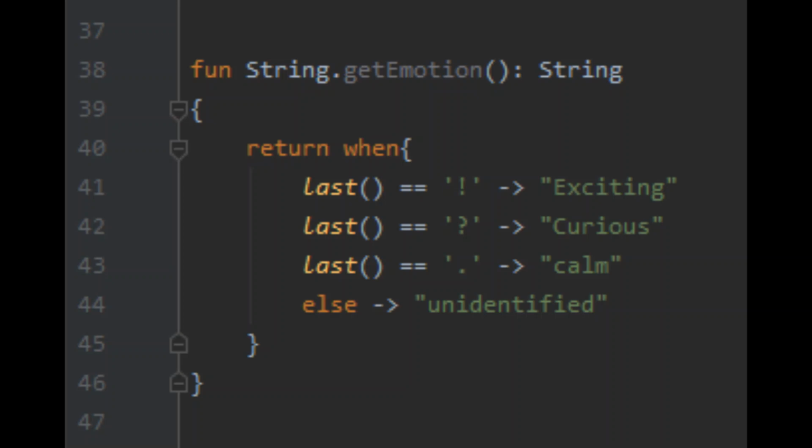And if I have an exclamation mark, let's run this. We got exciting. And if we don't have any marks, we just end on how are you. We got unidentified. So that is how we define a getEmotion and extend that to the string class.